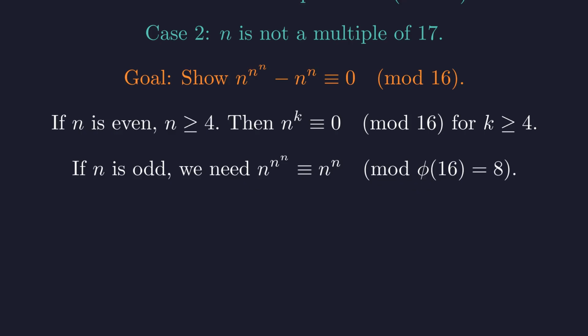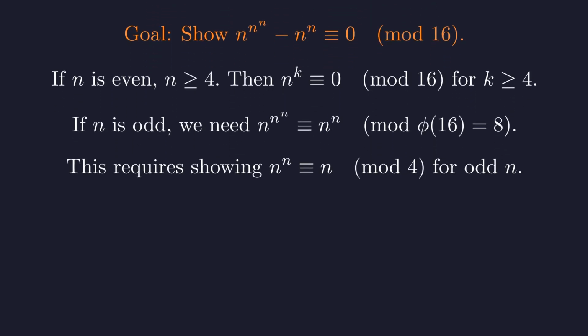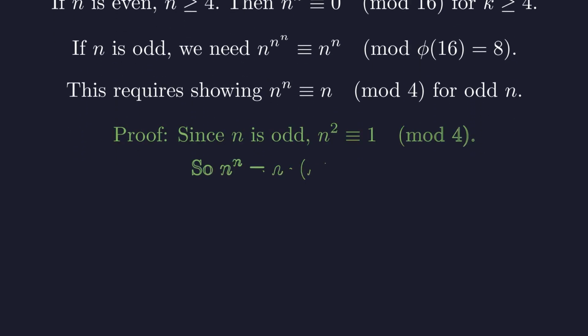If n is odd, this is where the recursive structure becomes clear. We need to compare the exponents n to the n to the n and n to the n modulo phi of 16, which is 8. To use this reduction, we must first rigorously prove that n to the n is congruent to n modulo 4 for any odd n. Here's the proof.